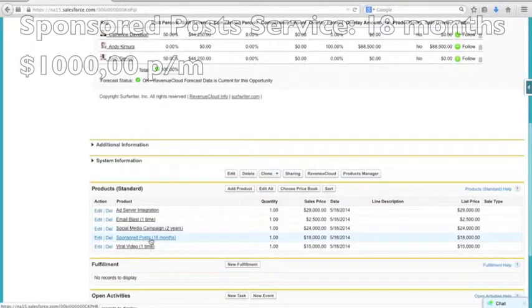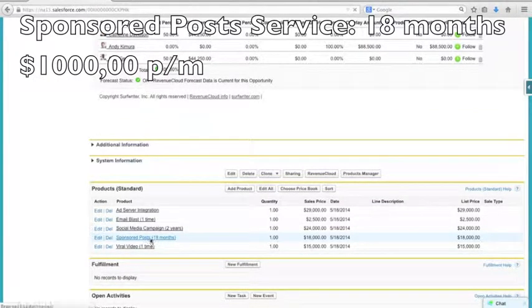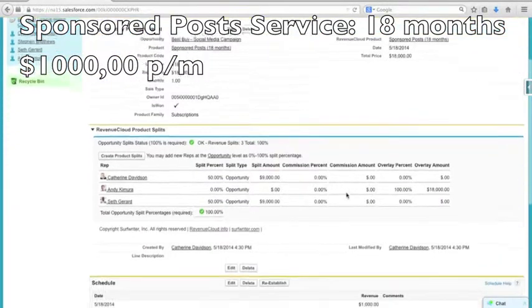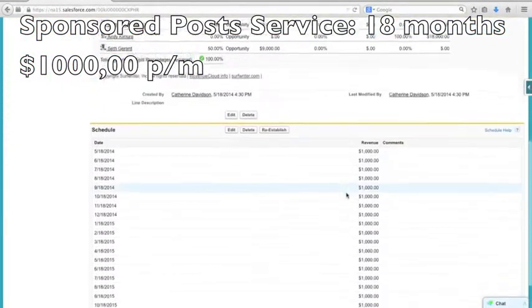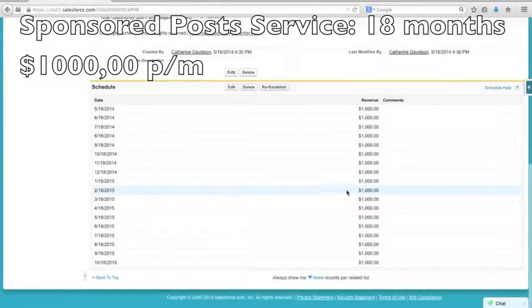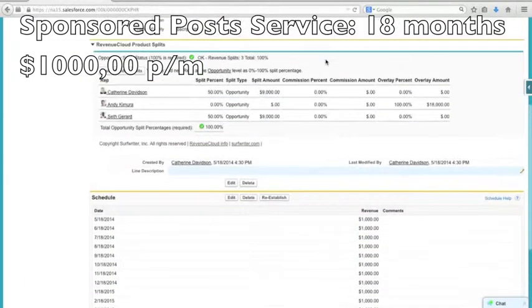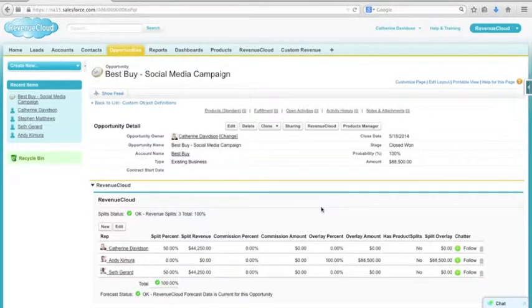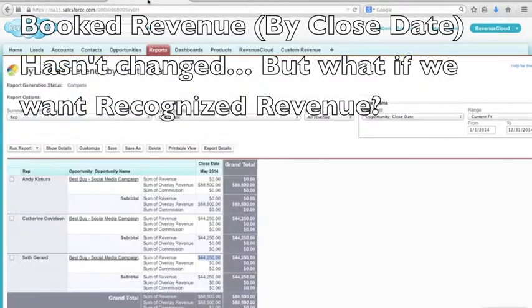The Sponsored Posts product also had a default schedule set up on it. This one has an 18-month revenue schedule, so when Catherine added it, the revenue schedule was automatically created beginning on the start date that she entered into the line item, with monthly entries running for 18 months. So the amount of the opportunity hasn't changed. And in fact, the booked revenue hasn't changed either.